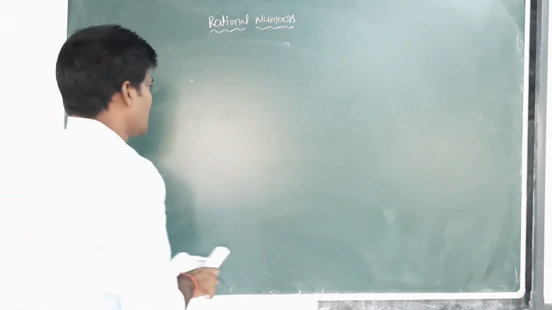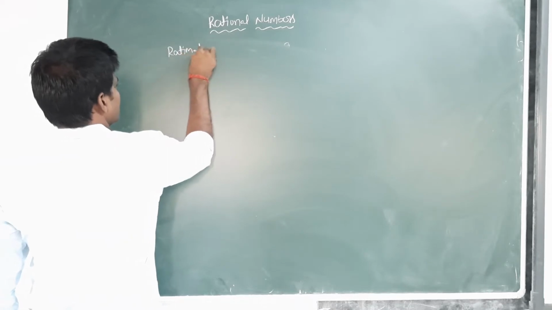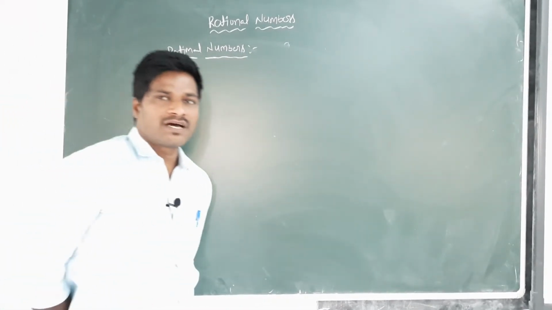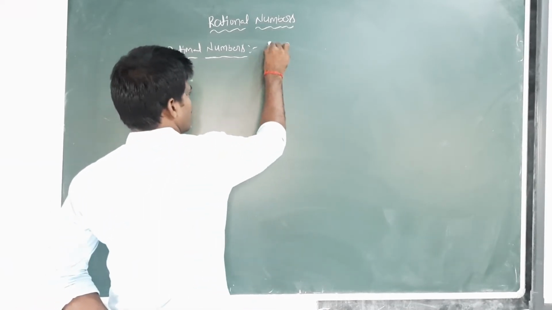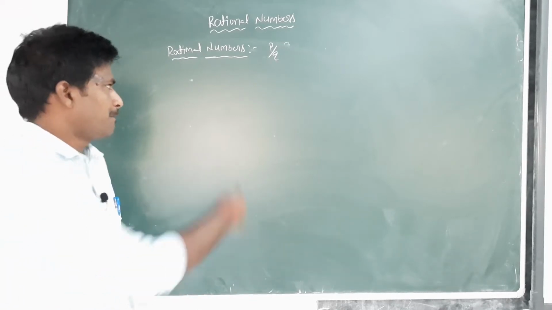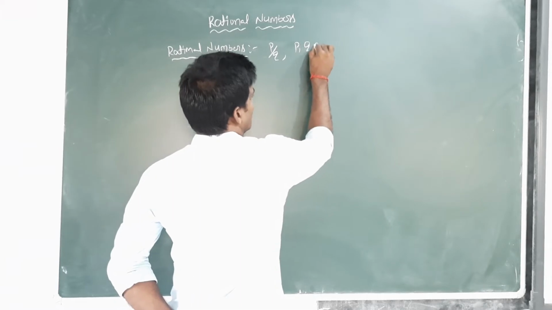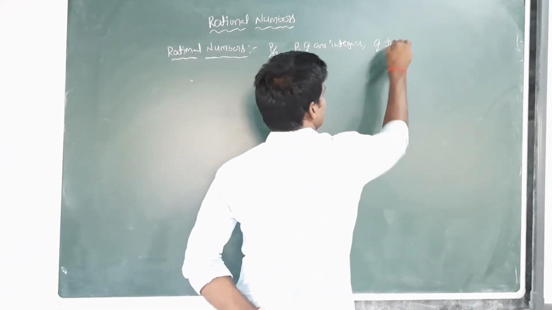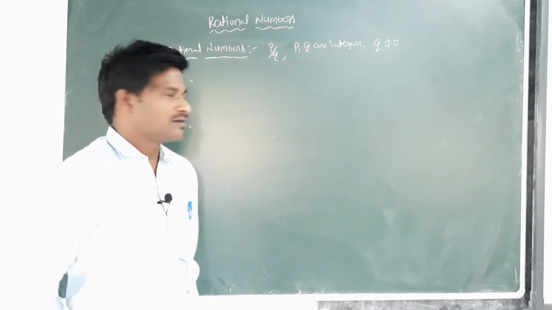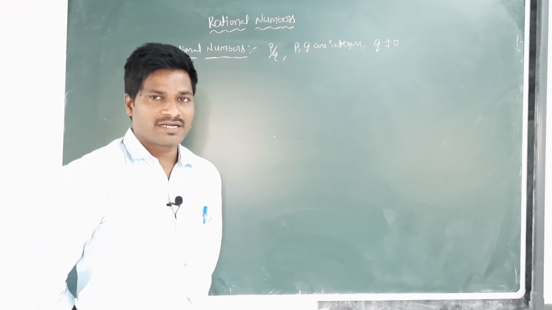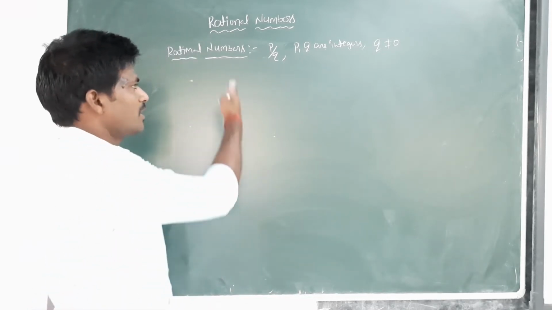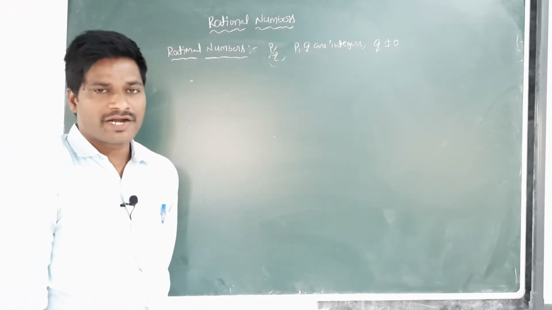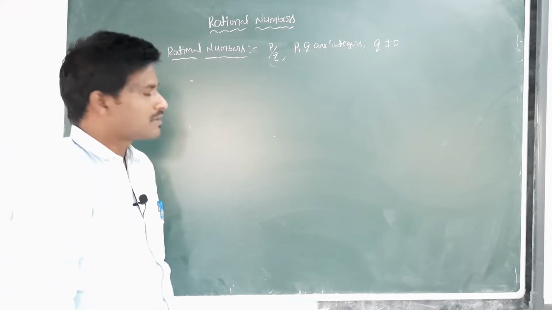Next one, rational numbers. The numbers which can be expressed in the form p by q, where p and q are integers and q is not equal to 0, are called rational numbers.